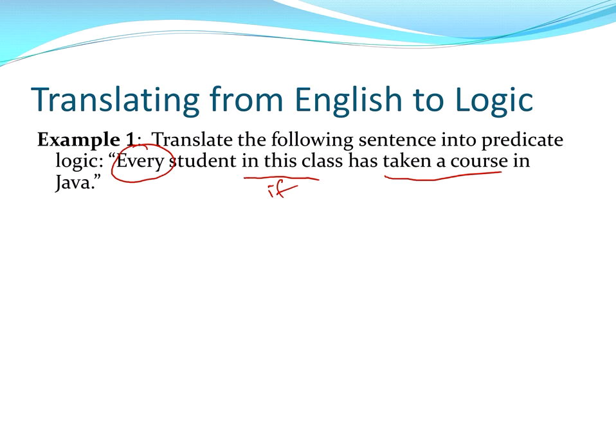So if then. So we have a quantifier for every and some implication language. All right, so the other thing we have to do is decide what the domain is, because that will determine how we structure the propositions to translate the sentence.